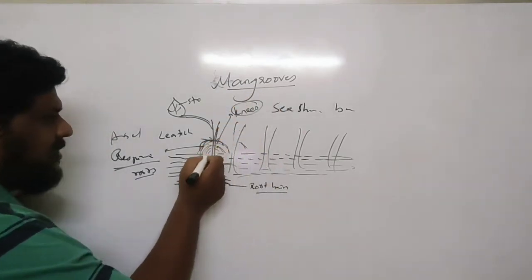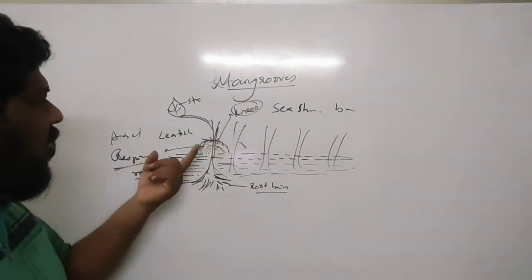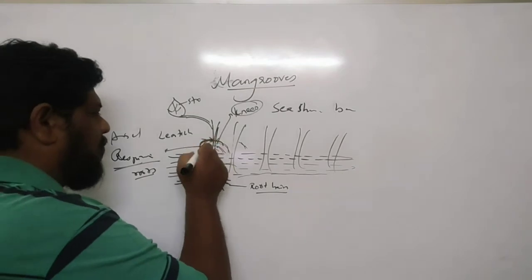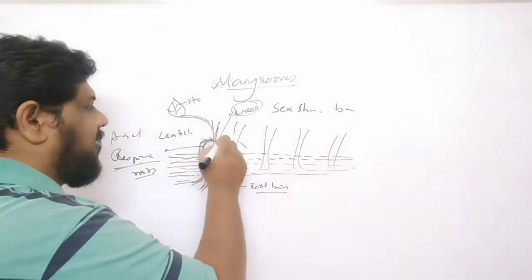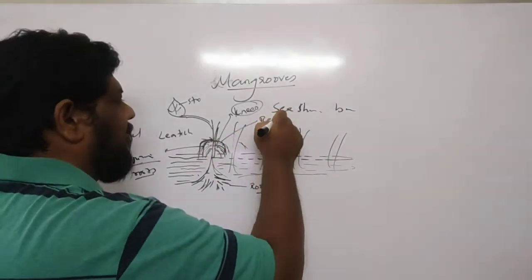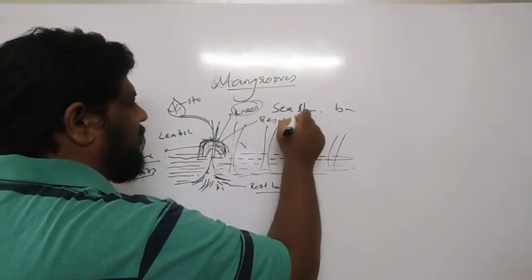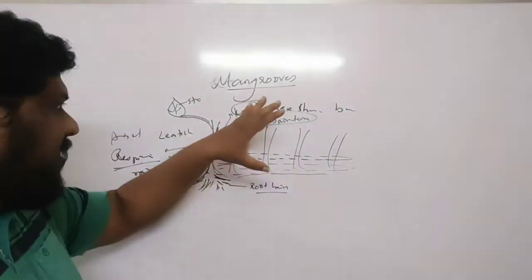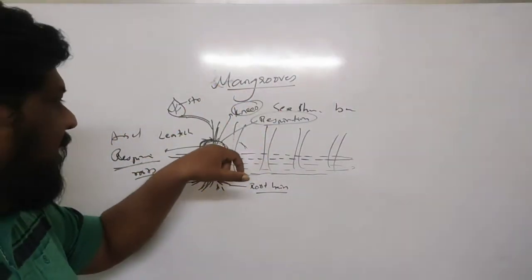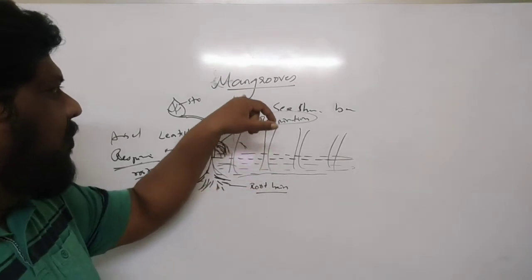So now these knees have two kinds of functions here. One is they are giving support to the plant. At the same time, they are also helping in the respiration process. So these are the two ways the knees are helping the mangroves.